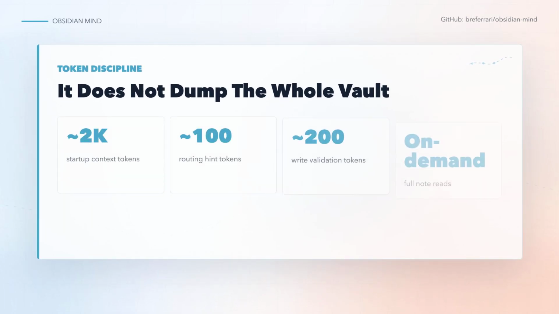A common fear with vault memory is that the agent will shove everything into context and burn tokens. Obsidian Mind is more careful. Session start injects roughly 2K tokens of lightweight context, a North Star excerpt, Git summary, tasks, and a file listing. Message classification adds around 100 tokens. Write validation adds around 200. Full note reads are meant to happen only when the agent needs the actual document.